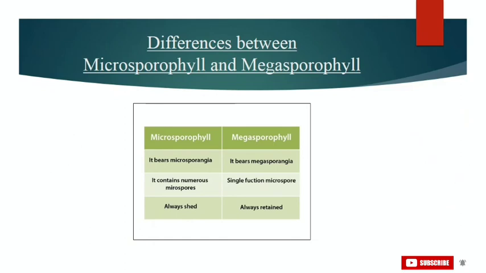I have a difference for you, that is between microsporophylls and megasporophylls. Microsporophylls bear microsporangia, and megasporophylls bear megasporangia. Microsporophylls contain numerous spores, whereas megasporophylls contain only a single functional megaspore. Microspores are released or shed, and megaspores are retained inside the megasporangium. Okay, so this table will help you to memorize the difference between microsporophylls and megasporophylls.